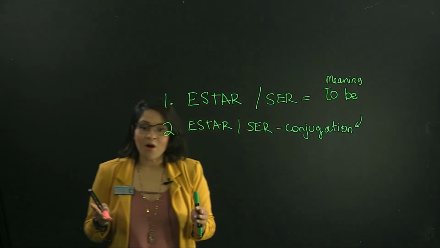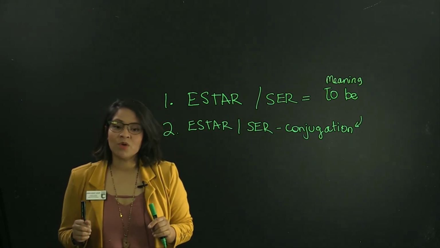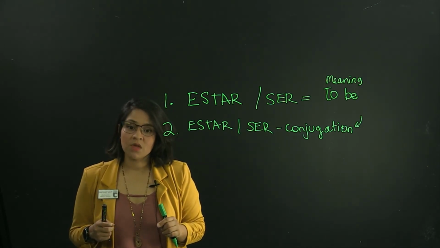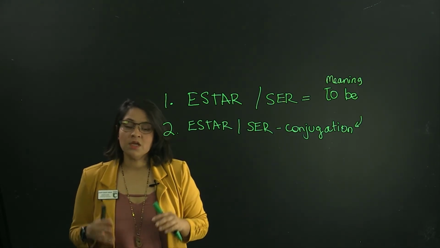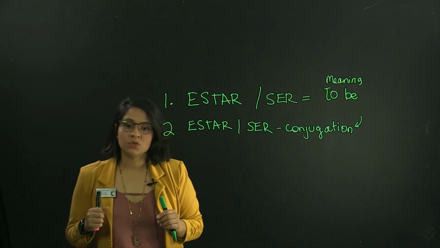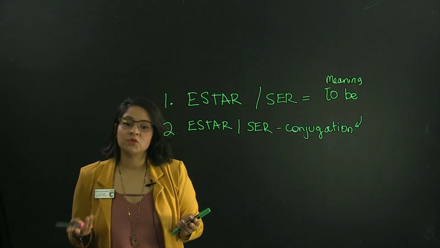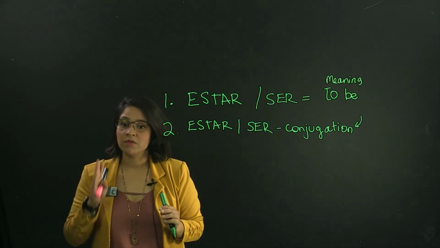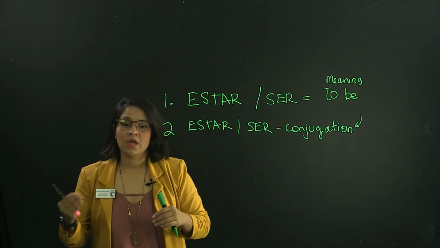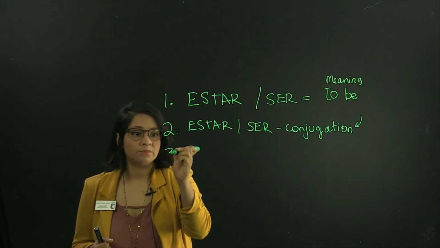So it is even hard to think about using those verbs in the wrong way because we already know the right way to say it. In Spanish, it's going to be the same. Yo soy. I'm not going to say yo somos, right? So just keep an eye on those two verbs and their conjugation. Remember that we have to use the right conjugation if it's singular or if it's plural. Yo soy, yo estoy, tú eres, tú estás, and so on. So we were talking about the conjugation as well.